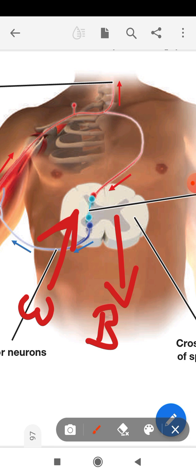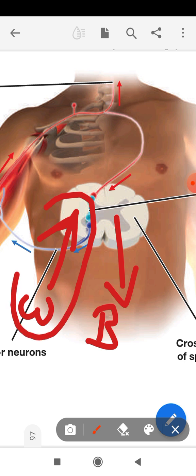This is somehow in a gray color. This white color is because of myelin sheath, and if you look at the cross section of our spinal cord, it looks white because of myelin sheath.